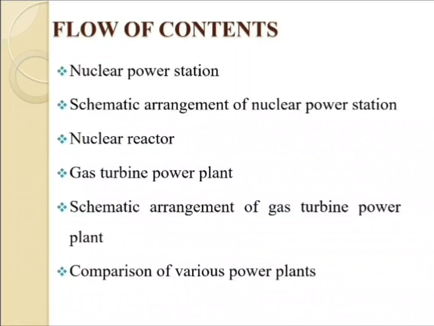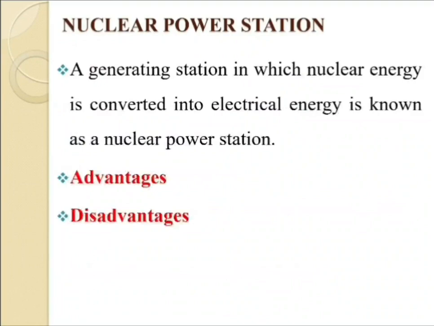This is the flow of the contents: nuclear power station, schematic arrangement of the nuclear power station, nuclear reactor, gas turbine power plant, schematic arrangement of the gas turbine power plant, and the last one, the comparison of various power plants. Up to now we have discussed two power plants, the steam power plant and the hydropower plant.